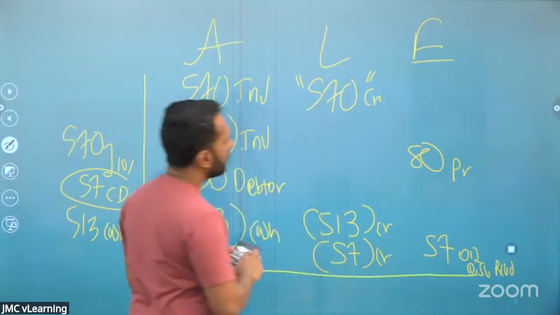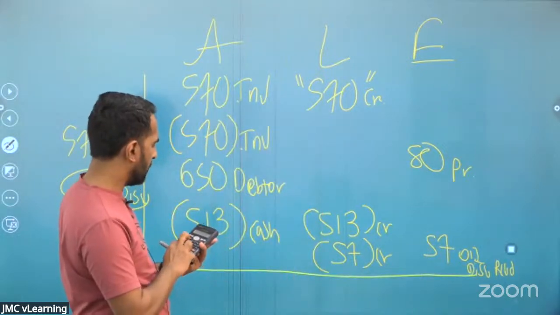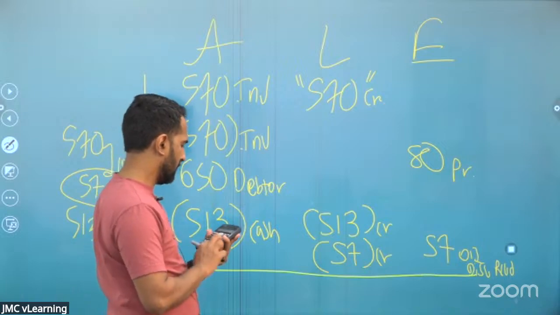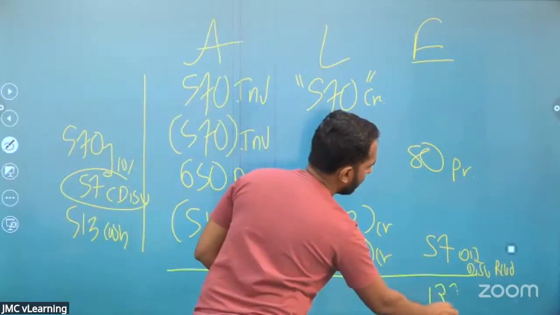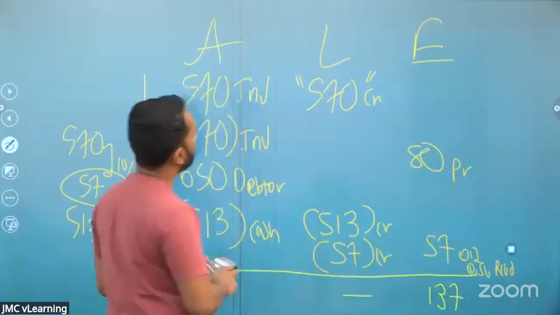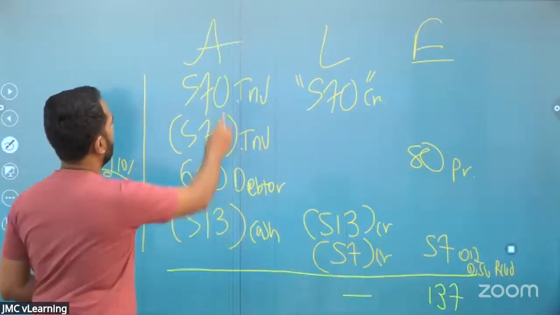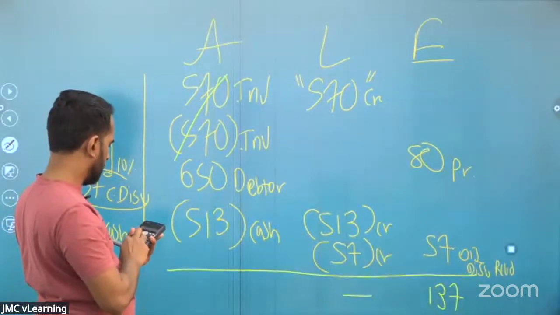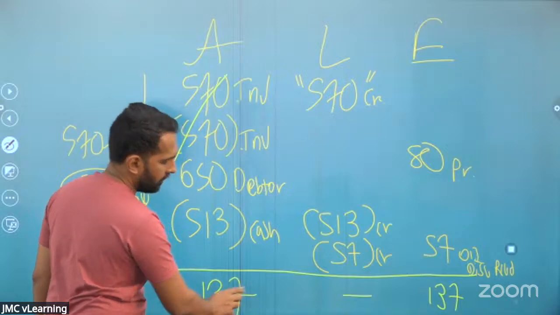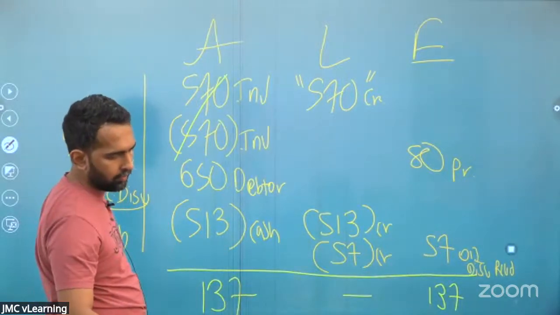Now, if you take the overall impact, 80 plus 57 is 137 in equity. Your creditor liabilities will be 0, then this will be netted off. 650 minus 513 is 137.